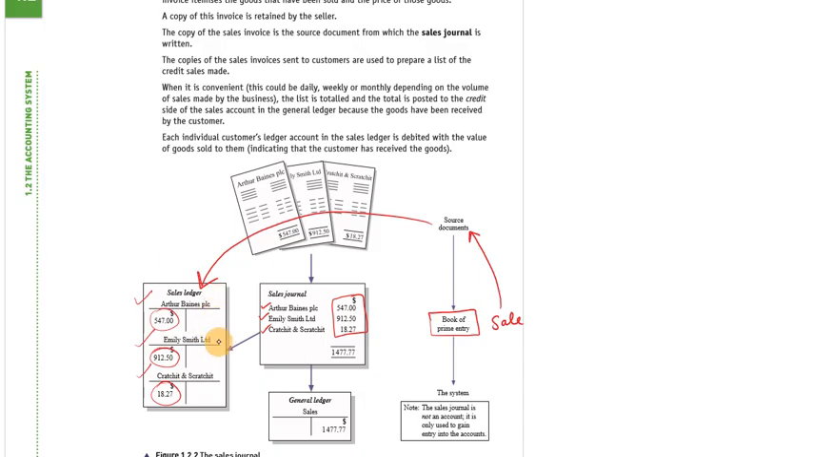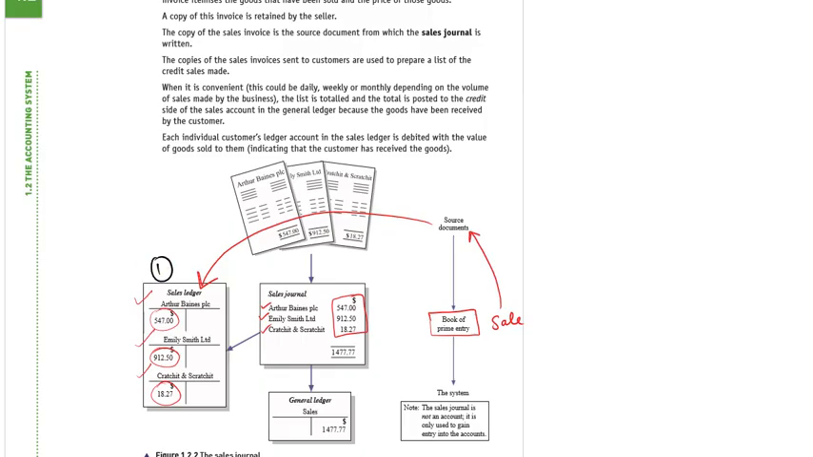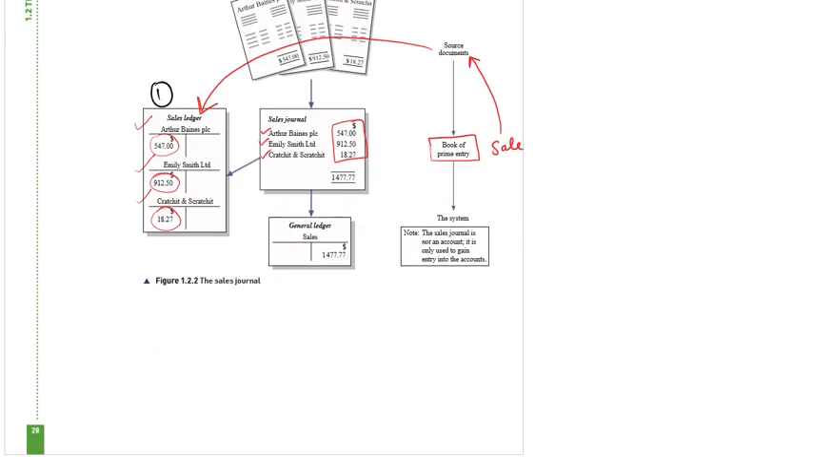Any question regarding this? No, sir. Okay. So this is the first stage where we record the sale ledger of each individual customer. Then this individual total will go to the sale journal, and the total of this balance goes to the general sale ledger. So the next book of prime entry will be the sale return.